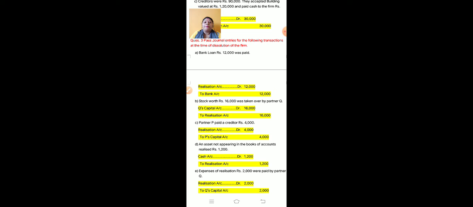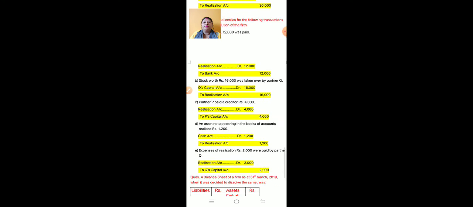The first is a bank loan of rupees 12,000 was paid. So children, as you know, a bank loan is a liability. So a liability you have to pay. So here the bank loan of 12,000 was paid. So what is the journal entry? Realization account debit to bank account. Because it is a bank loan, it will be paid to the bank. So the entry will be realization account debit to bank. Okay.